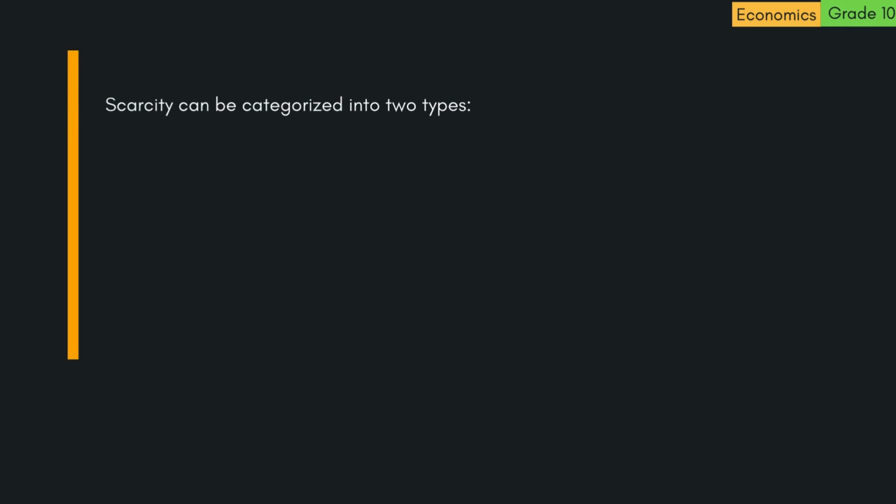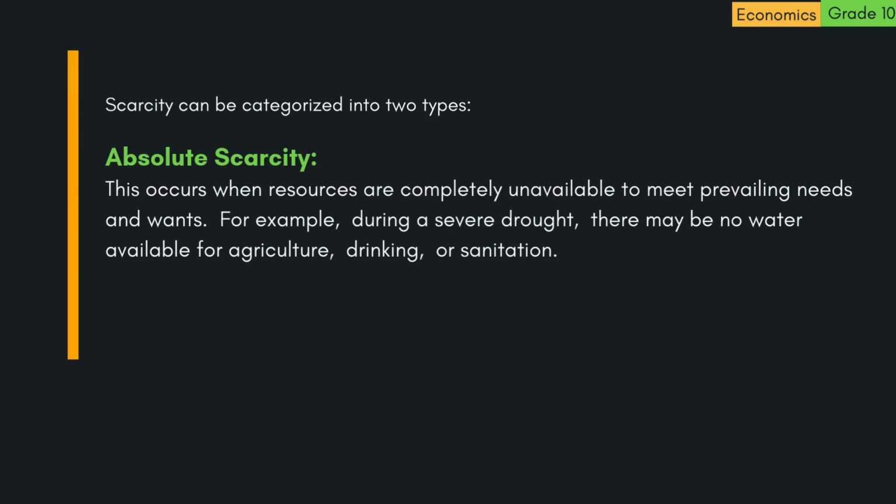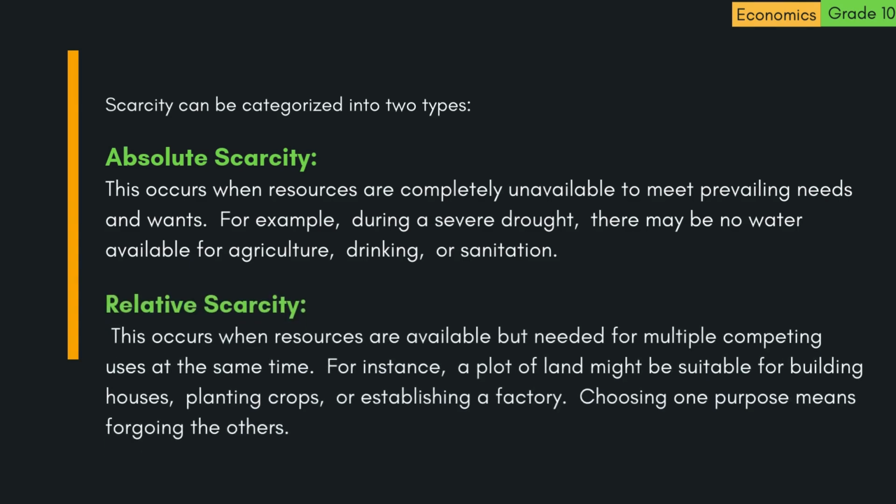Scarcity can be categorized into two types. A. Absolute scarcity. This occurs when resources are completely unavailable to meet prevailing needs and wants. For example, during a severe drought, there may be no water available for agriculture, drinking, or sanitation. B. Relative scarcity. This occurs when resources are available, but needed for multiple competing uses at the same time. For instance, a plot of land might be suitable for building houses, planting crops, or establishing a factory. Choosing one purpose means foregoing the others.